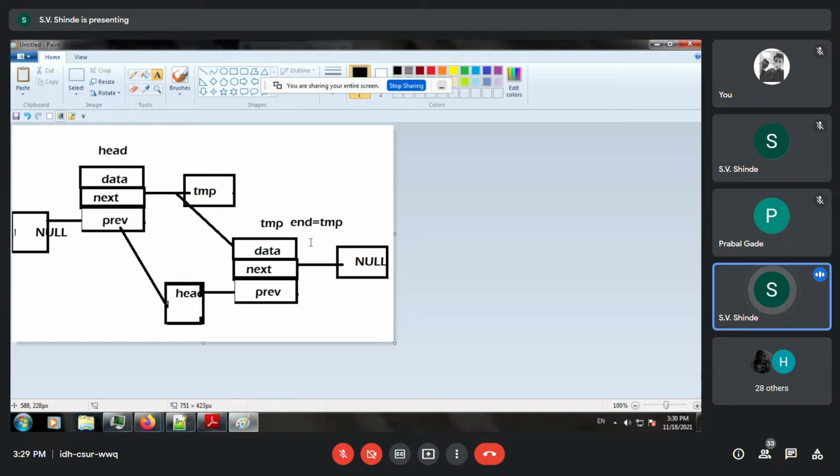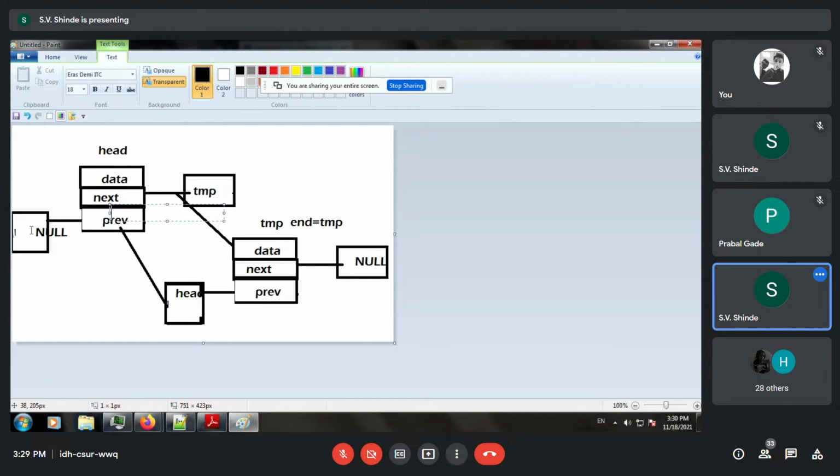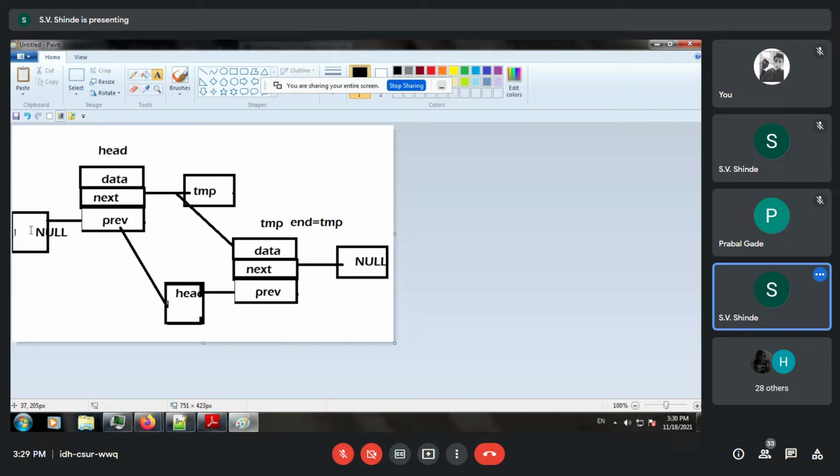So automatically you can find that end arrow next is null, and when you observe head arrow previous, it is null. So if you learn with diagrams, you will be able to understand how to code it.